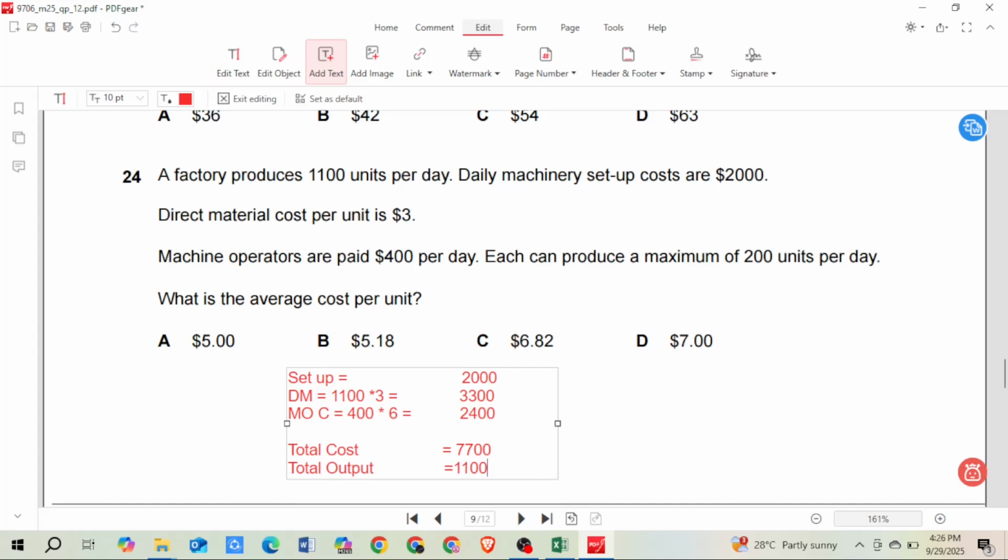So average cost is 7700 divided by 1100, which is 7. So your answer for question 24 is D.